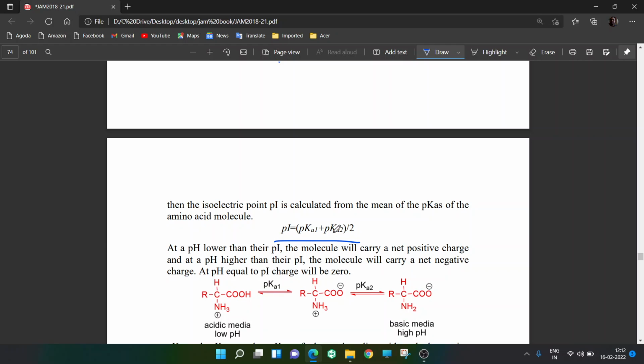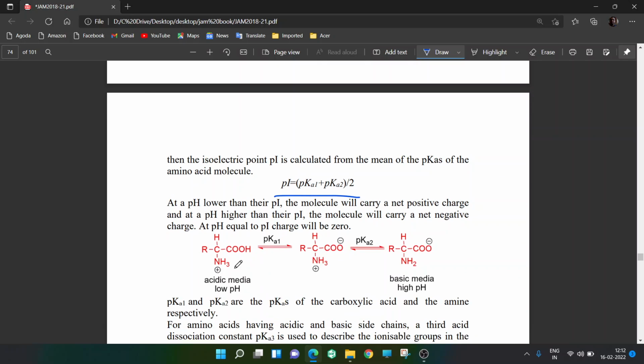What is this pKa1? What is this pKa2? When you have a general amino acid, this was at neutral, so pKa2, where you put more base, so this proton is lost and you get NH2. So here the zwitterion was involved. And pKa1, when you put more acid, this becomes COOH and this becomes NH3 plus, so here also the zwitterion is involved. So you have to look at the pKa values wherever the zwitterion is involved, and take the average of them.